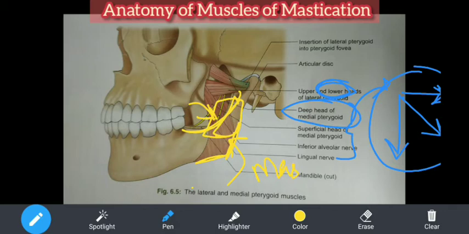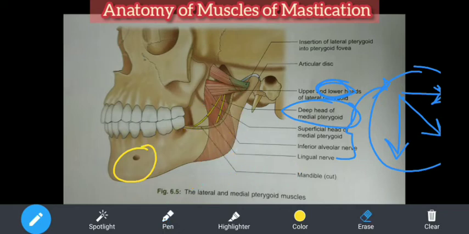Okay, the adjoining part of the ramus and this medial surface of the angle, and below and behind the mandibular foramen and mylohyoid groove. So there is a groove actually here. Okay, there is a mylohyoid groove, through which vessels move. This is an MCQ question. You need to find the answer. And below and behind this mandibular foramen, there is a mandibular foramen also. This is the mental foramen. Okay, there is a mandibular foramen. Now, which nerve and vessel pass through this mandibular foramen? You need to know. All these are MCQ questions. Everything cannot be spoon fed.